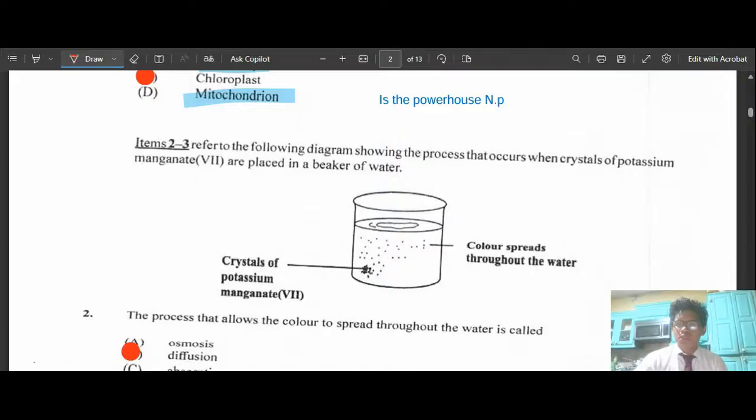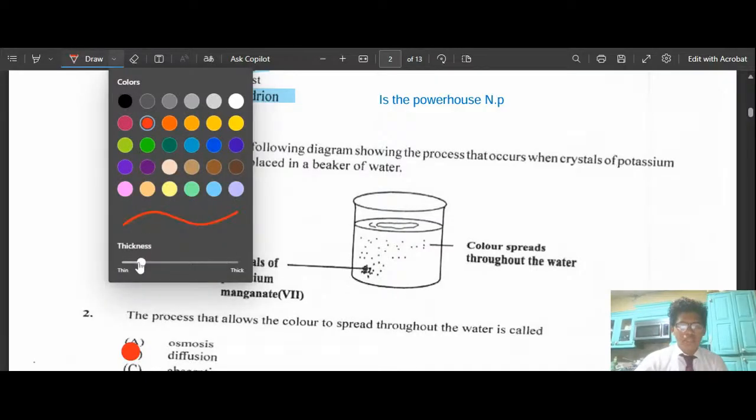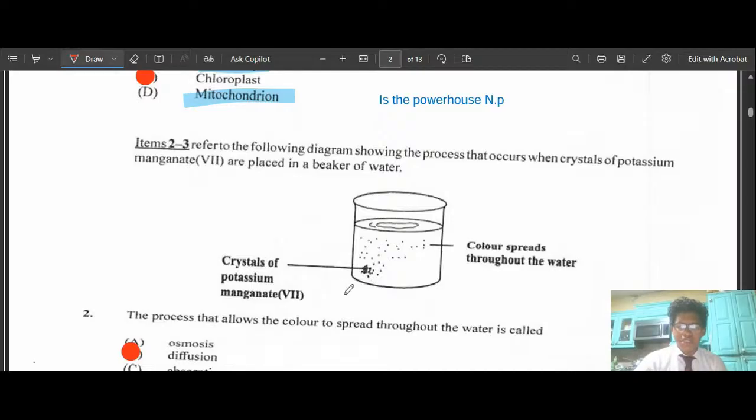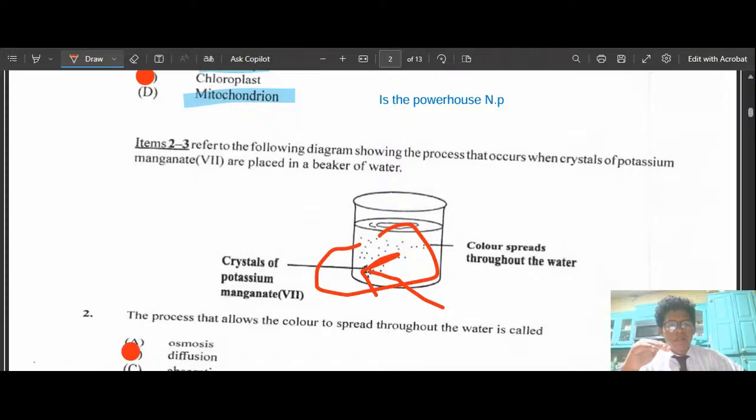So with the diagram here, we have the crystals. This is the crystal right here. If we keep on storing these crystals inside the container, they will eventually spread out in the container and take the form of it.